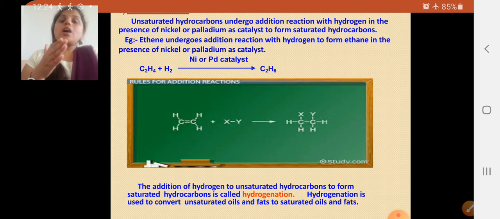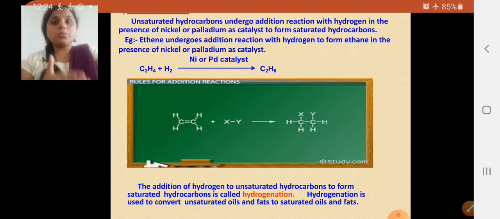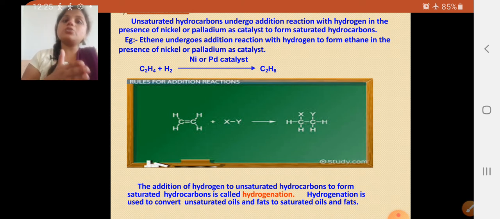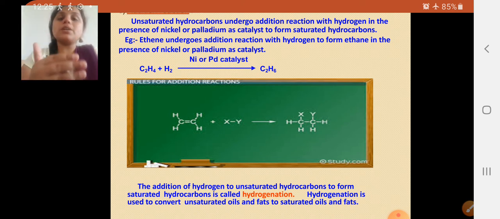When the hydrogen group is added to the unsaturated hydrocarbon, this process is called the hydrogenation process, or you can define it as the addition of hydrogen to unsaturated hydrocarbons to form saturated hydrocarbons.